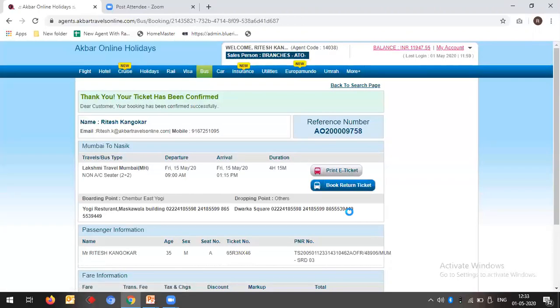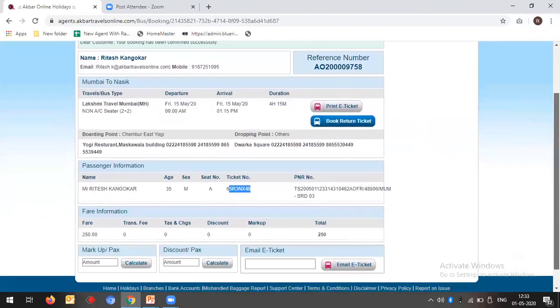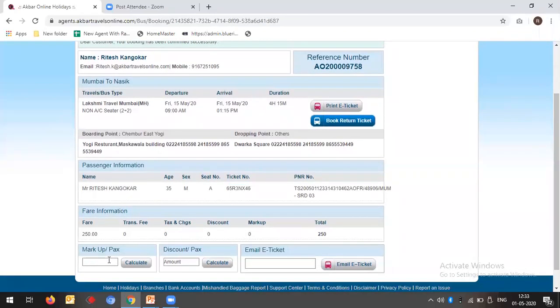Okay, we got the confirmation here with the reference number, which is the Akbar Towers reference number. This is the PNR ticket number of the bus operator, the guest name, everything, the boarding and dropping point, everything is mentioned in the ticket copy. Come down, you can add your markup. Again, if you want to add, it will get added here. Right now it will show in the markup column. If you want to show a discount of around 10 rupees, it will calculate a 10 rupees discount and add the markup.